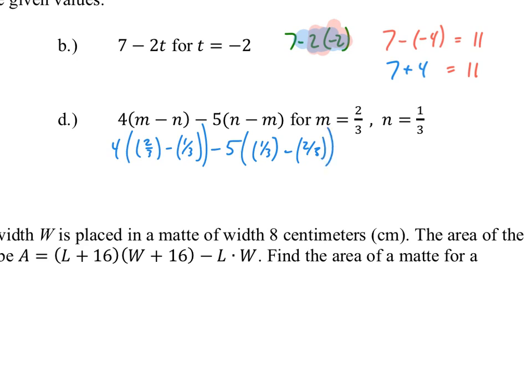All right, so within the large sets of parentheses, we got some work to do. So I'm just going to leave the 4 where it is. Of course, 2/3 minus 1/3 is 1/3. And then minus 5. And then 1/3 minus 2/3 is negative 1/3.